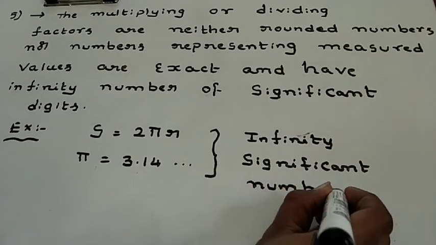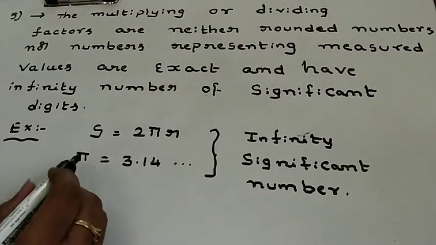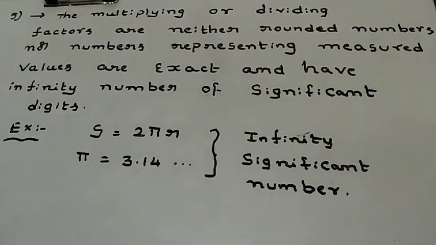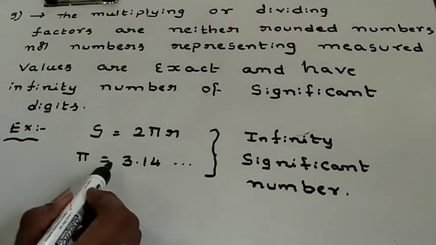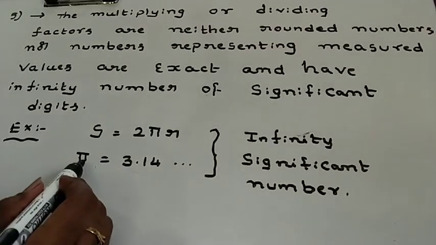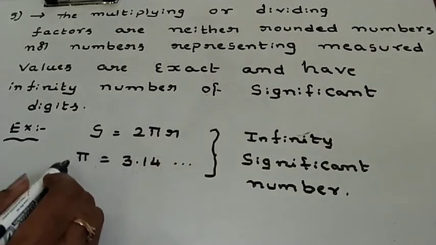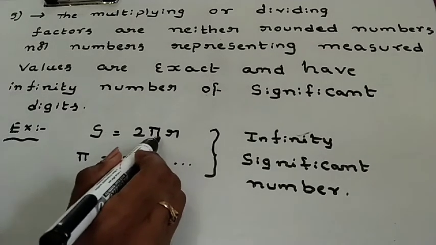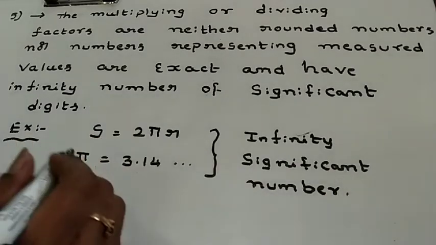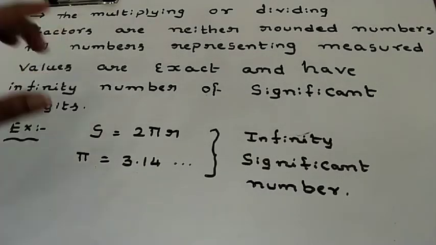Once again I am repeating, my dear students. Suppose I took a number s equal to 2 pi r, where pi is 3.14 and so on. That means it has infinite significant digits. I multiplied this number with r. Therefore s is equal to 2 into the pi value into r. So obviously the whole result of s also gives an infinite number. As a result, its significance is also infinite. So this example supports that point.